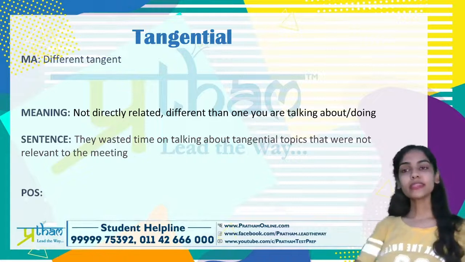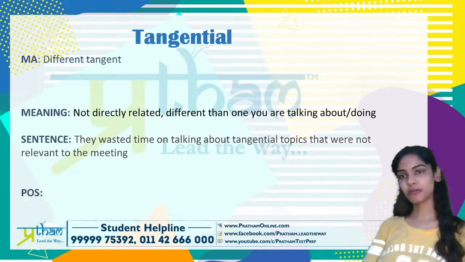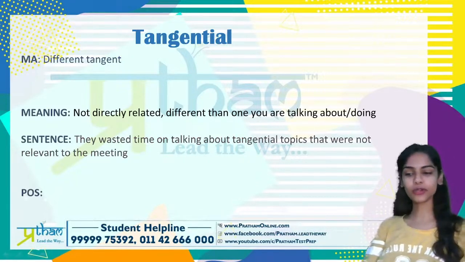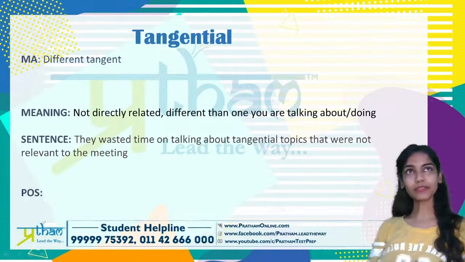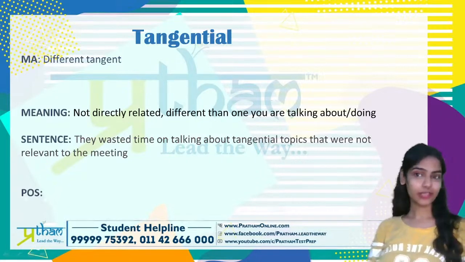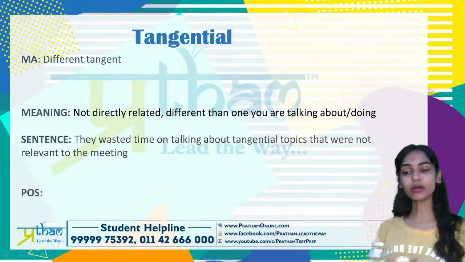Second, the word is tangential. Now for tangential, what you need to remember is, I'm pretty sure आप लोगों ने ये phrase सुना होगा, you are on a different tangent altogether. When you say different tangent altogether, मतलब आप बिल्कुल ही कुछ अलग ही बात कर रहे हो, right? When you're saying something that's completely off the mark or something that's completely different from what you were talking about, that is tangent, right? किसी और tangent पे, मतलब किसी और level पे, किसी और topic पे.